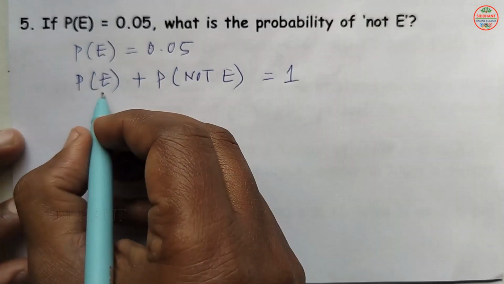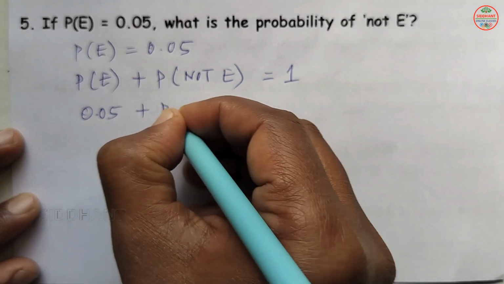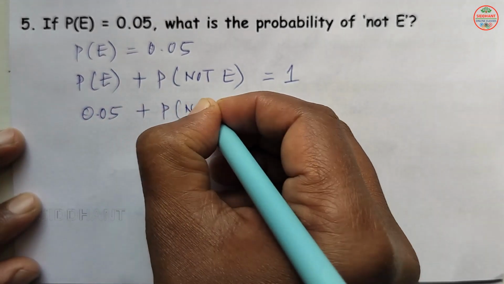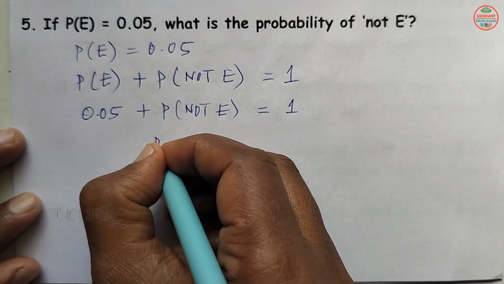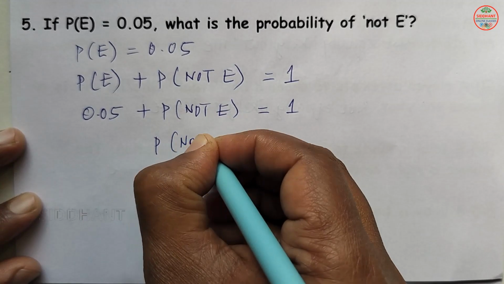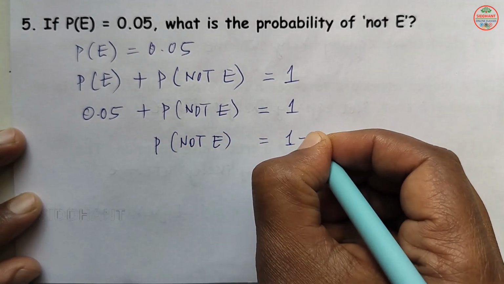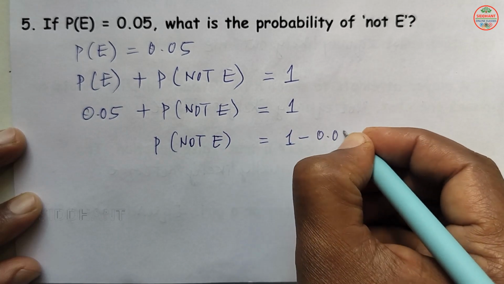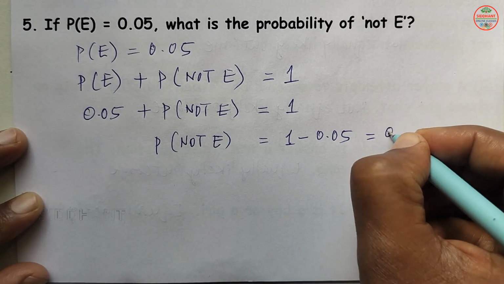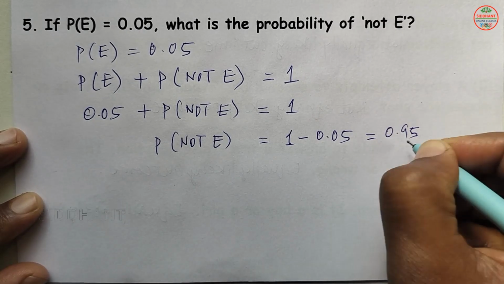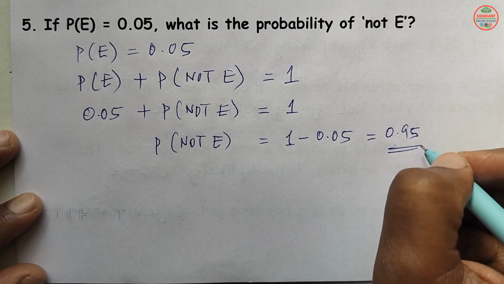So P of E is given, which is 0.05, plus P of not E is equal to 1. So P of not E is equal to 1 minus 0.05, that is equal to 0.95. So this is the probability of not event here.